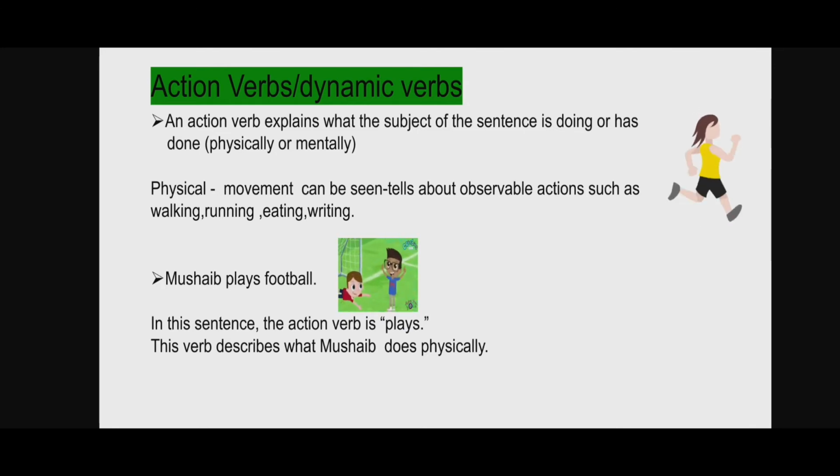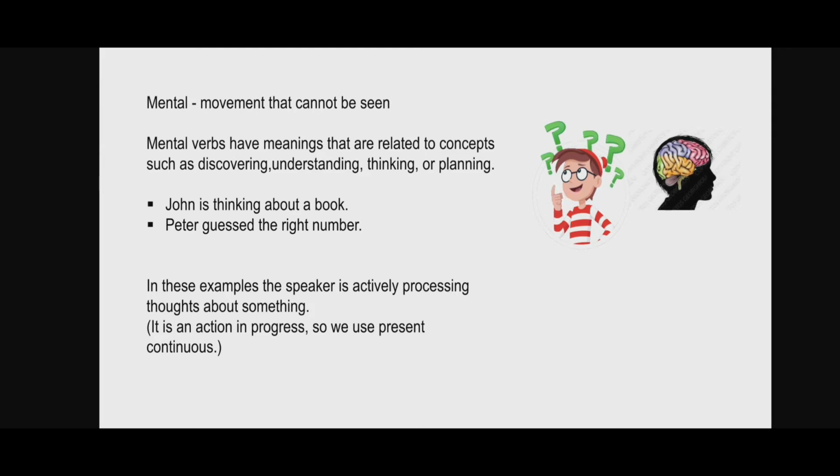Then, Mushaib plays football. Here, Mushaib is doing something physically and we can see it. Now, we will move on to mental action verbs. Here there is ongoing activity in the brain and movement cannot be seen. For example, John is thinking about a book. Peter guessed the right number. In these sentences, the movement cannot be seen, but still there is ongoing activity in the brain.